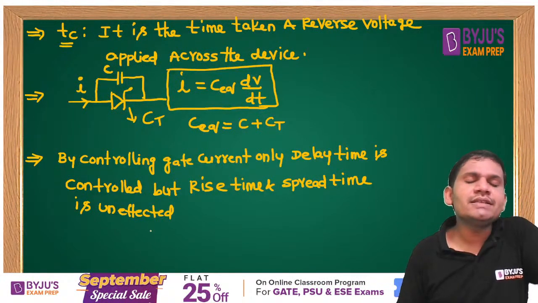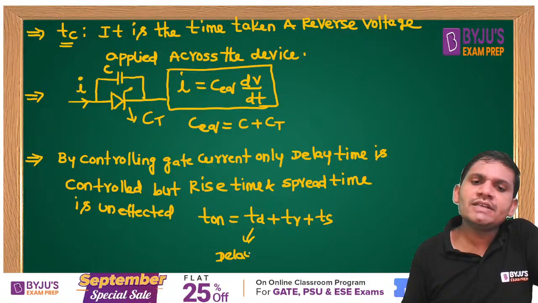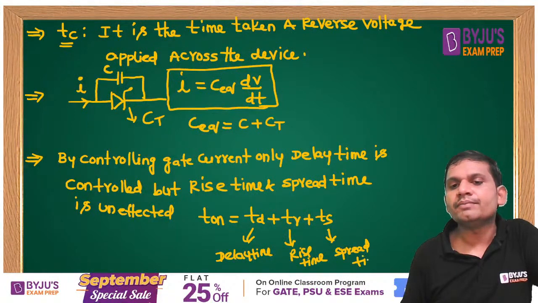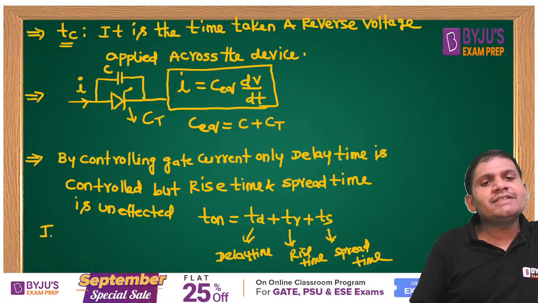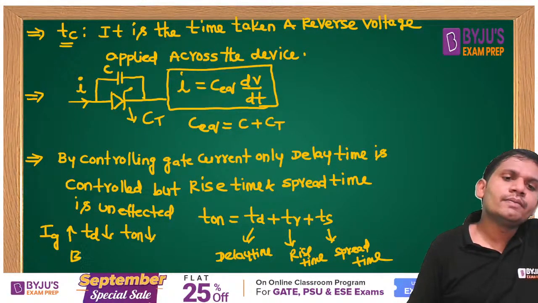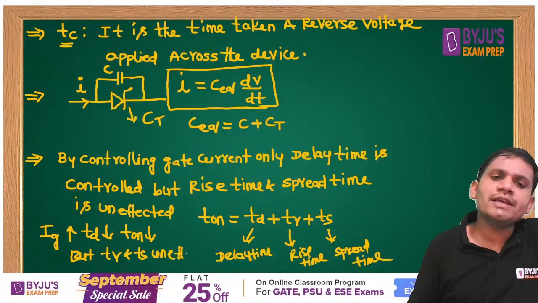Students, if IG increases, TD reduces and Ton also reduces, but TR and TS are unaffected.